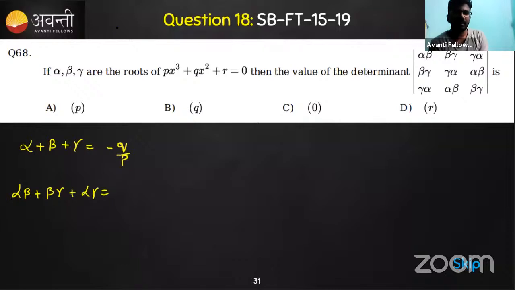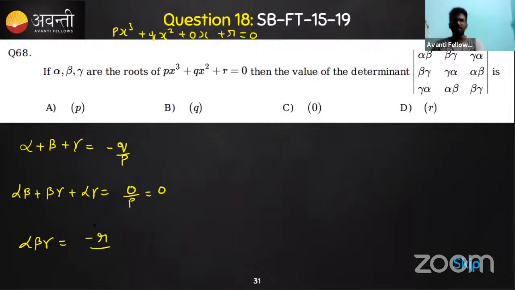The equation is given as px cube plus qx square plus 0x plus r is equal to 0. So that is a 0 term, so 0 by p, you get an answer as 0. Next is the product of all the roots, alpha beta gamma, which is given by minus r by p. Alternate plus and minus, you can keep that in mind. So these are the things you should know, and this can be used here to find the value of the determinant.